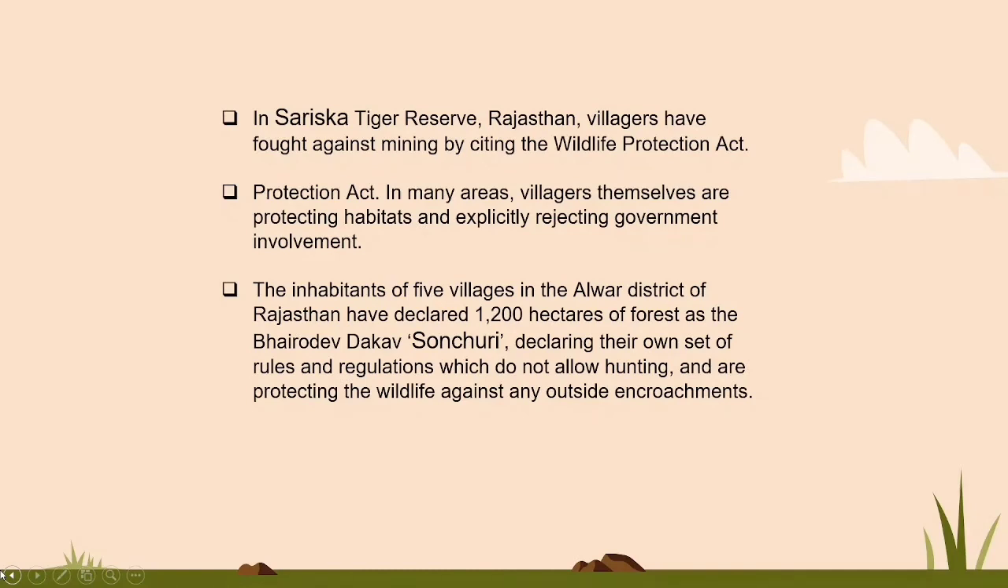The people who live in the Alwar district of Rajasthan have declared 1,200 hectares of forest as a sanctuary, the Bhairodev Dakav sanctuary, declaring their own set of rules and regulations which do not allow hunting and other things. They don't want rules and regulations provided by the government. Instead, they have their own rules and regulations. So these are the two cases that we saw in this slide: one is Sariska and the other one is the sanctuary.